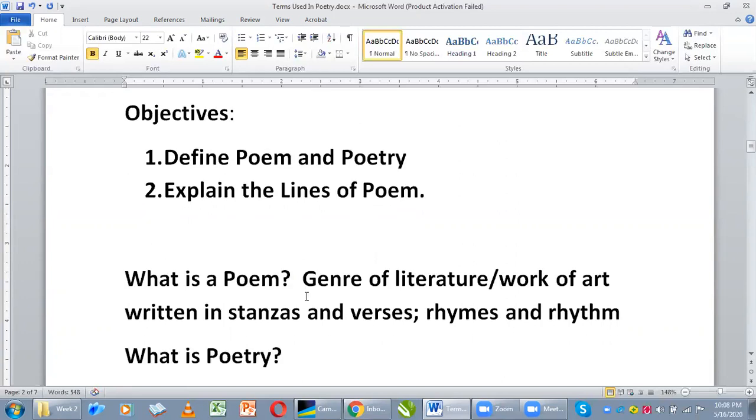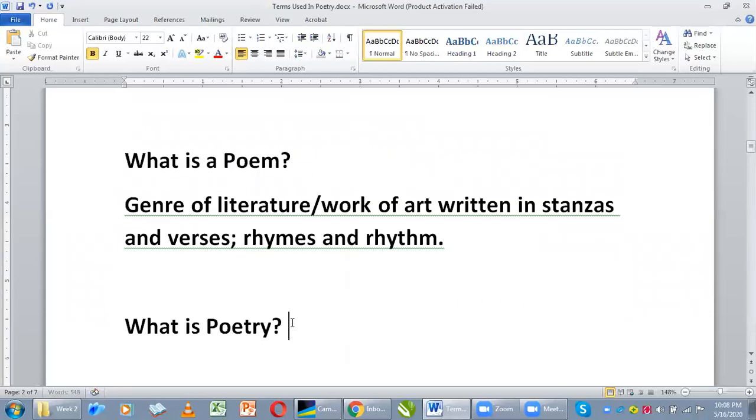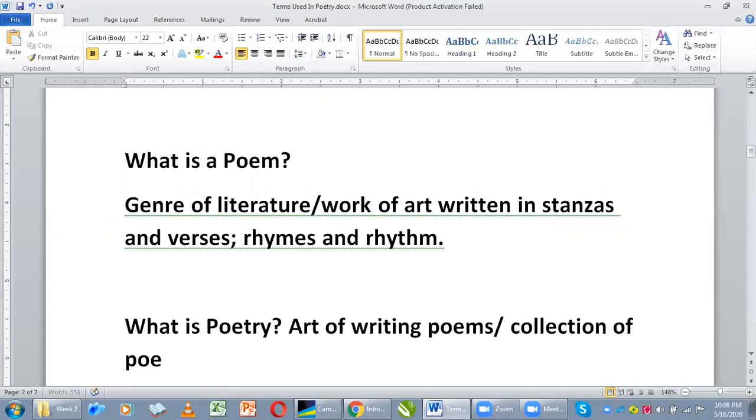Okay, so a poem is any work of art written in stanzas and lines, verses, rhythm, and rhyme, just like the hymns, they're written in poem shape, let's call it that way. Poetry actually is the art of writing poems or the collection of poems. So poetry is the art, while poem is the finished work.